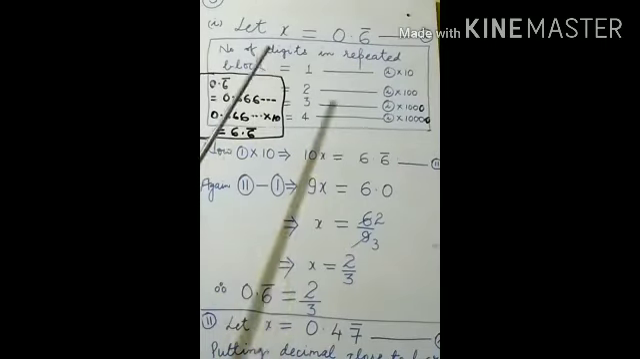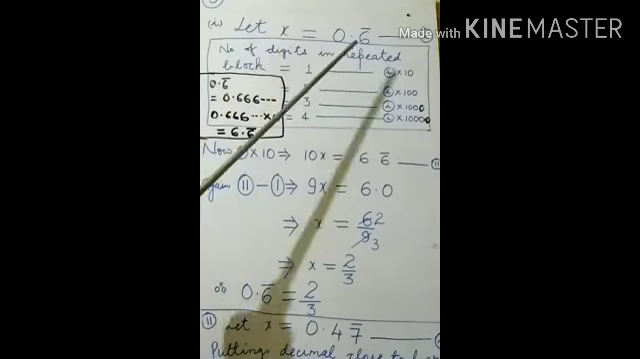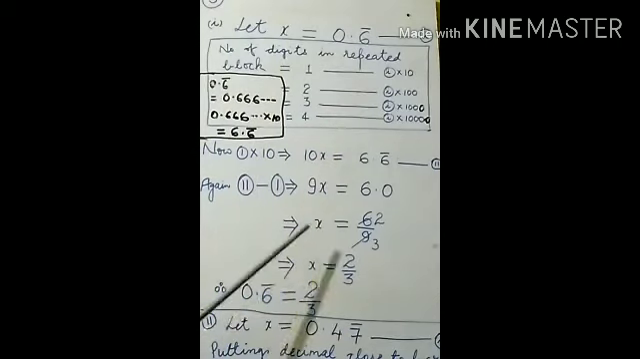Now see, this x equals 2 upon 3. And what is x here? We have supposed that x equals 0.6 bar. It means in the place of x, what can we note down there? 0.6 bar. So 0.6 bar equals 2 by 3. Once again try to follow, because this type of question is very important and these types of questions are asked in examinations.